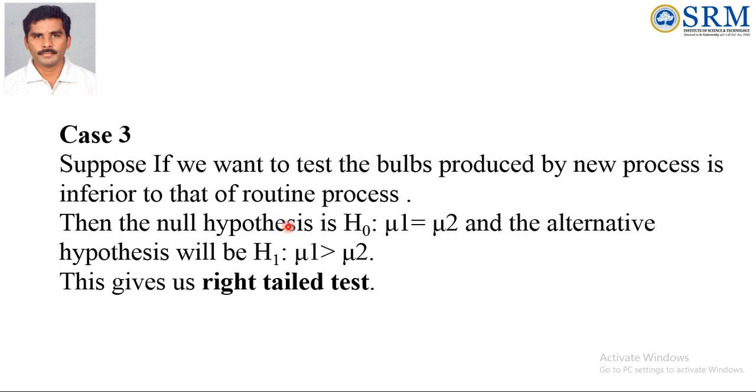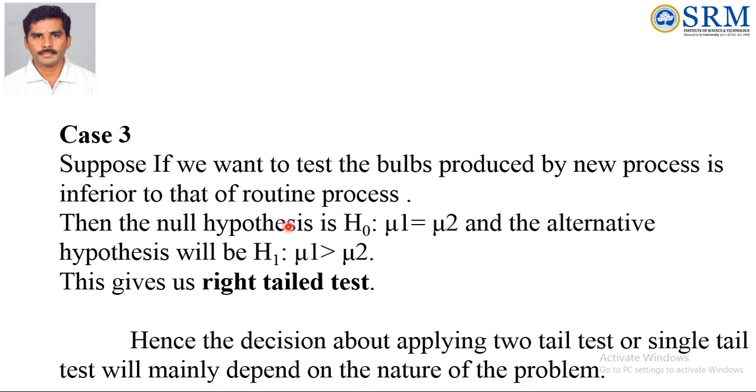So how many possible tests are there? One is the two tail test, one more is the left tail test, one more is the right tail test. Hence the decision about applying the two tail test or single tail test mainly depends on the nature of the problem. What is called the nature of the problem? We can discuss it through one example.